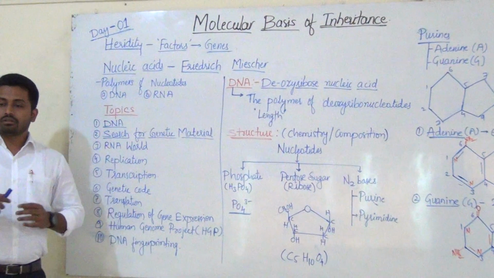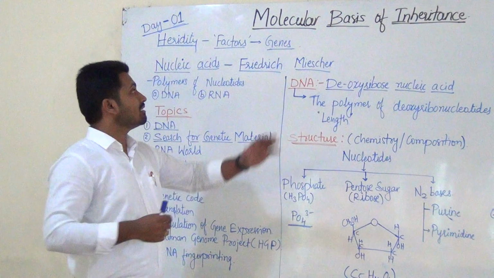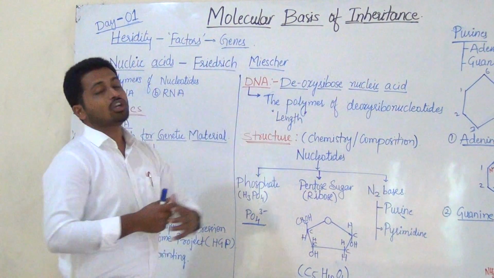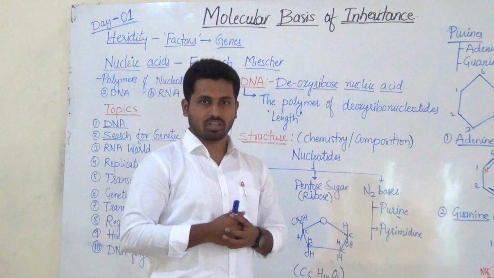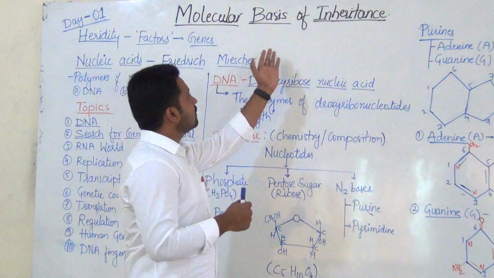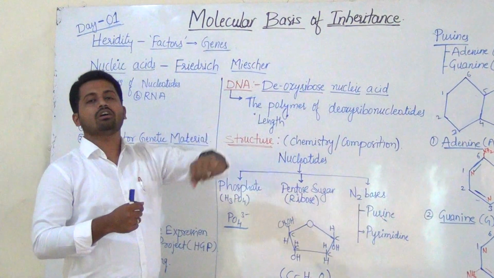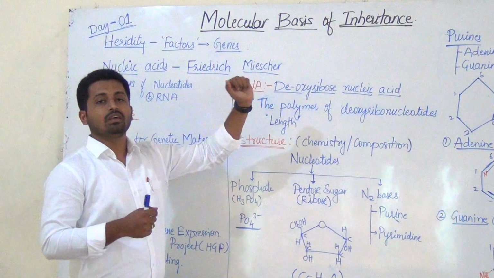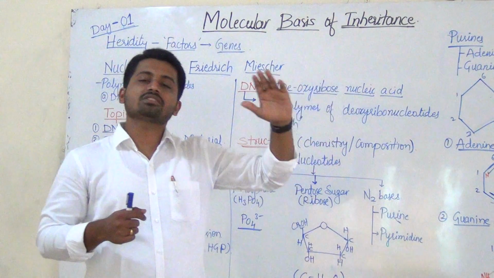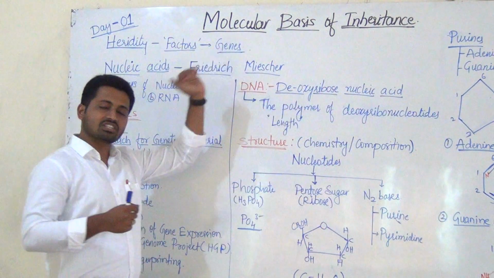Now, today we are going to start the 6th chapter from the second unit, molecular basis of inheritance. Here we are going to teach the 6th one instead of the 5th one, because after understanding this chapter's concepts, it will be easy to understand the 5th one, and hence today we are going to start the 6th directly.